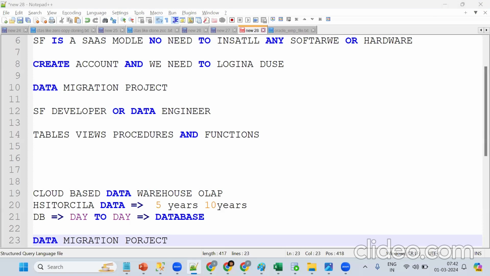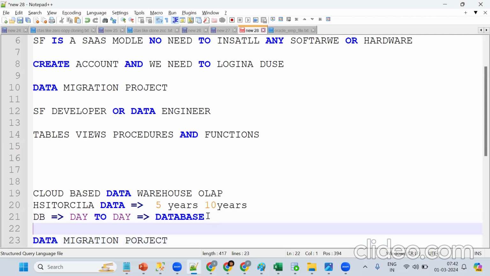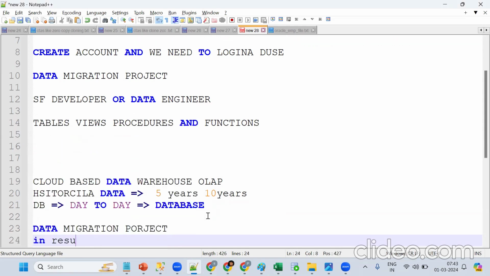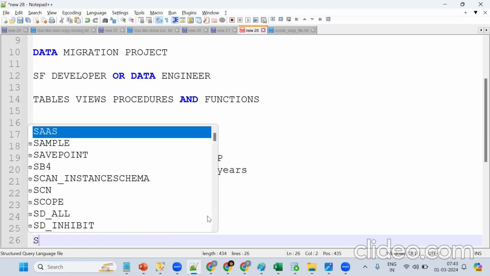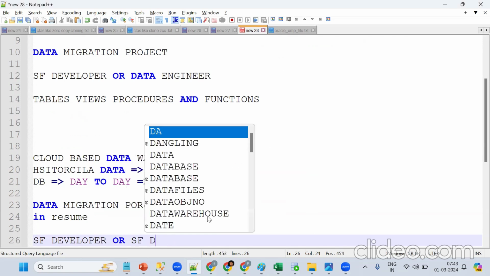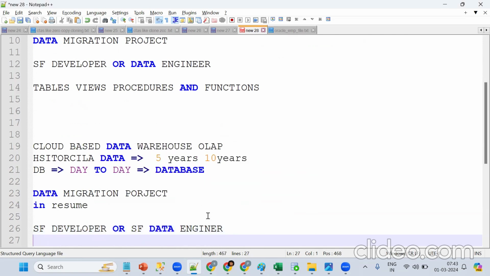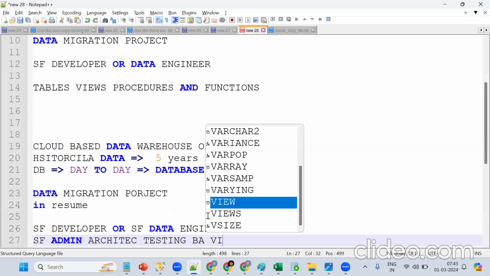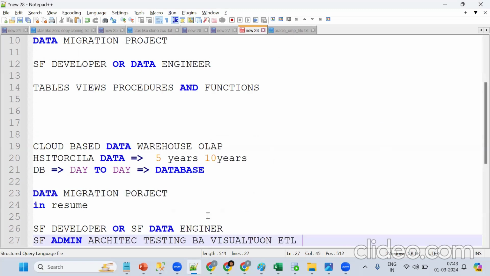Data migration is moving data from one data source to another data source. The data source can be Oracle, SQL Server, Postgres. We should put any data source in the resume also. And the role we are going to apply for is Snowflake developer or Snowflake data engineer. The team members are the Snowflake admin, architect, testing team, BA team, visualization team, ETL team. There are so many people.